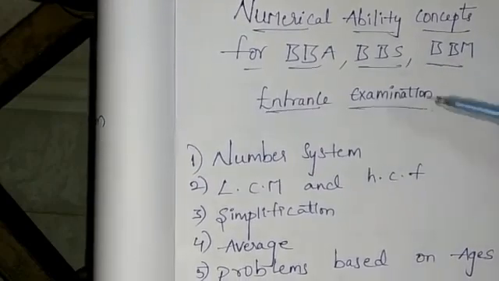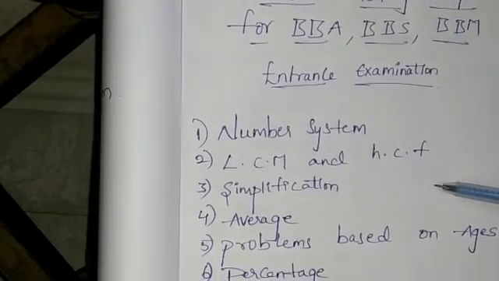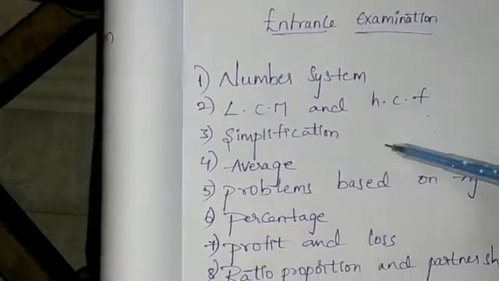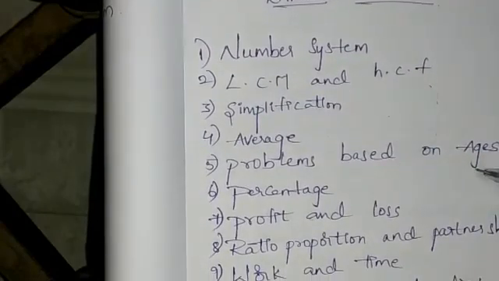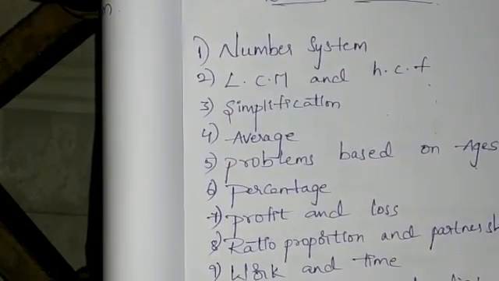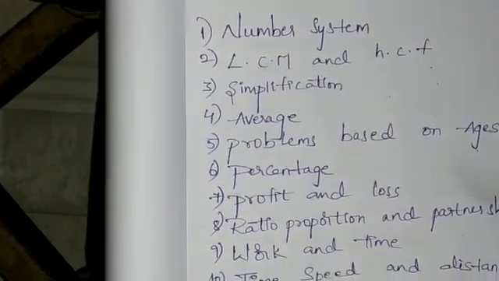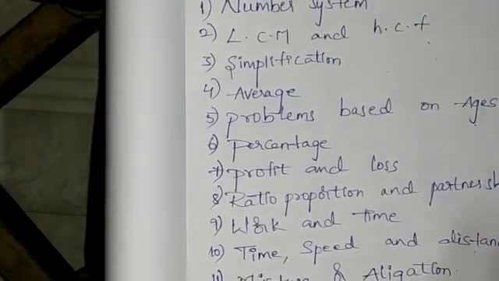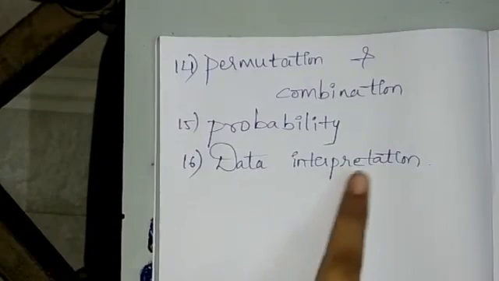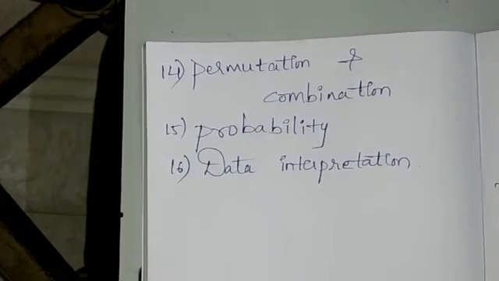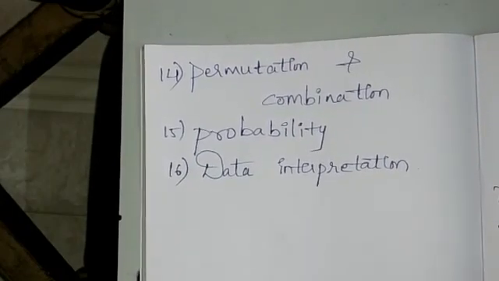These are the topics which are present in the entrance examination: number system, LCM and HCF, simplification, average, problems based on ages, percentage, profit and loss, ratio proportion and partnership, work and time, time, speed and distance, mixture or alligation, simple interest and compound interest, and mensuration. Next, permutation and combination, probability, data interpretation. 16 topics are present in the entrance examination. Let us discuss one by one.